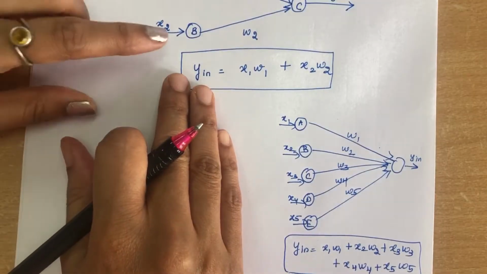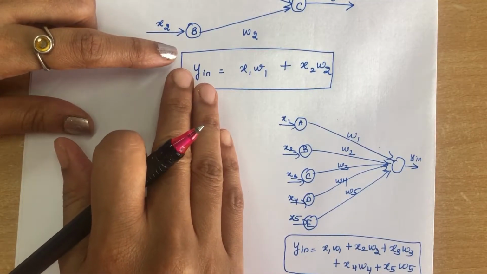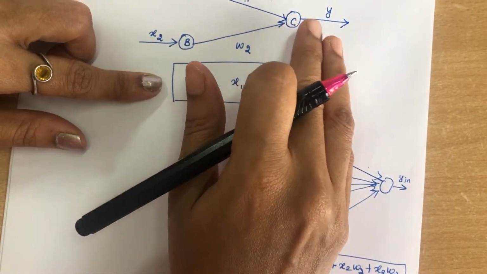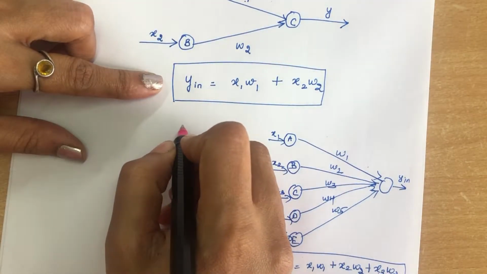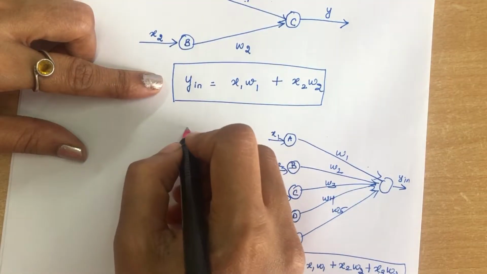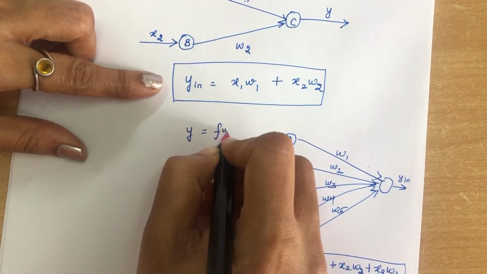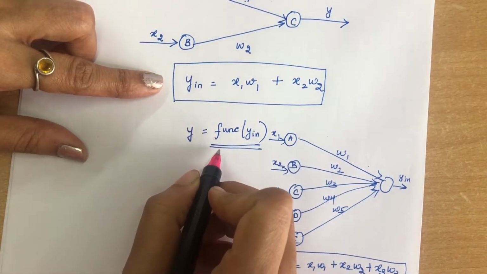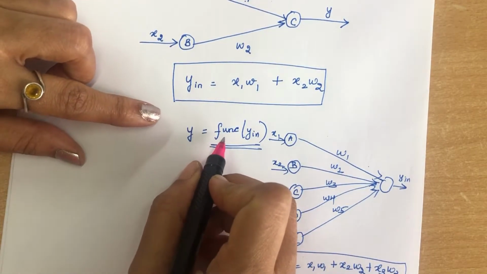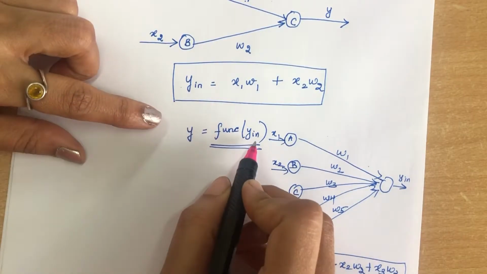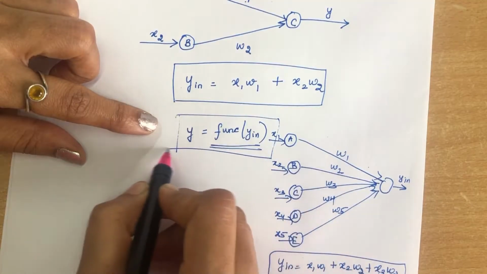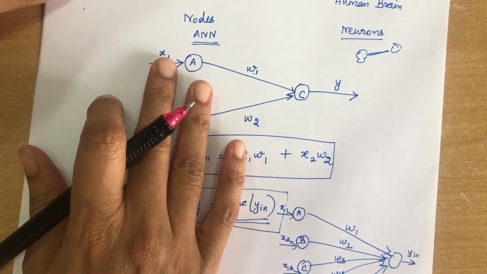Now we have calculated Y input, but this is not the actual output. To get the actual output for the signal C, we have to apply some function to Y input. This function is called the activation function. We apply an activation function to Y input and then we get the actual output Y.